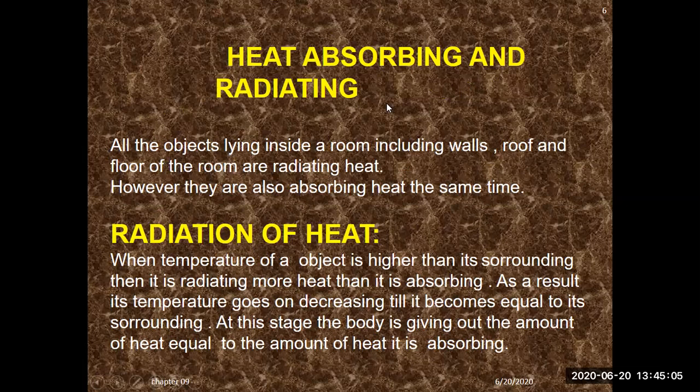Heat absorbing and radiating. All the objects lying inside a room, including the wall, roof, and floor of the room, are radiating heat. However, they are also absorbing heat at the same time. If the temperature of the object is higher than the surroundings, then it is radiating. It's very simple. If you have kept tea in a cup, the tea cup is radiating heat to the surroundings because it is hotter and the surrounding is colder. This is the time when the cup is radiating heat to the surroundings.